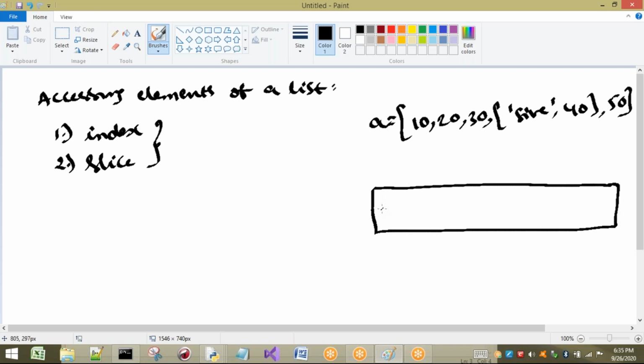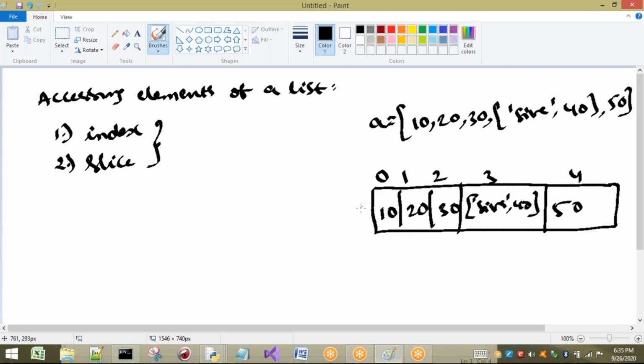First value is 10, 20, 30. Next one is one more list, which contains a string and a numerical, then 40. Next one is 50. So the indexes are 0, 1, 2, 3, and 4. This is named as A. And the negative indexes are -1, -2, -3, -4, and -5.